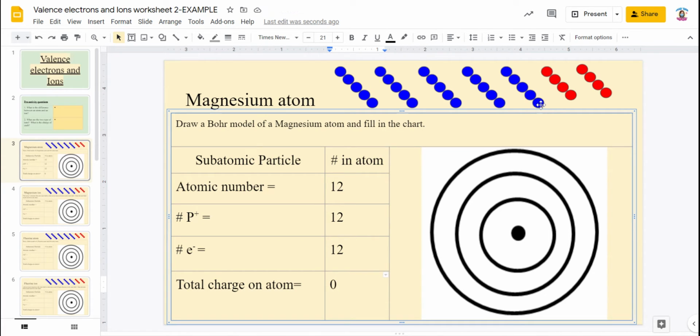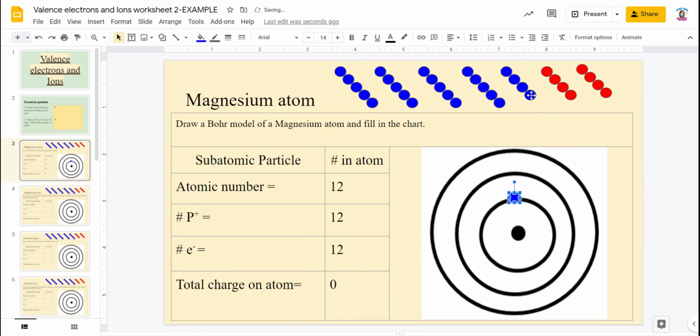So you have to follow the set number that you can put in each level. So the first level can hold 2 electrons. So we're going to put 2 electrons. Our next level can hold 8. So we're going to put 8 electrons in our next level.